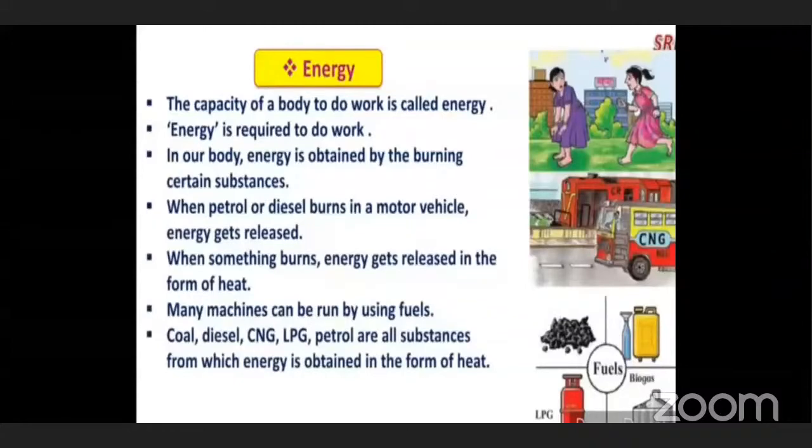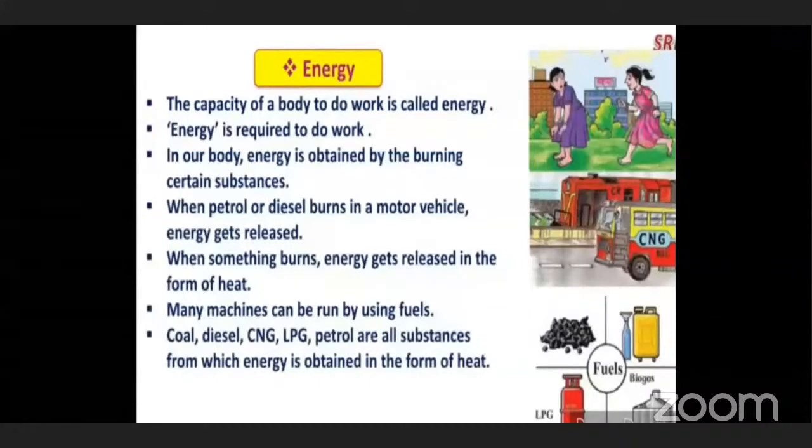Now, in our body, energy is obtained by burning certain substances. So when we eat food, what happens? The food goes into our stomach. There are many juices in our body, and those juices mix with the food, and heat is developed in the body, and then we get the energy to do the work.